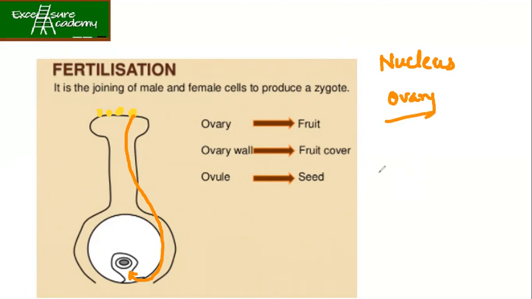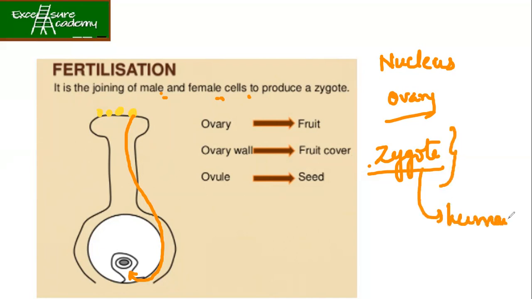So these nuclei will fuse together to form the zygote. Zygote means the fusion of male and female cells. In humans, the zygote will result in the formation of a human baby. In plants, it is going to result in the formation of fruit.